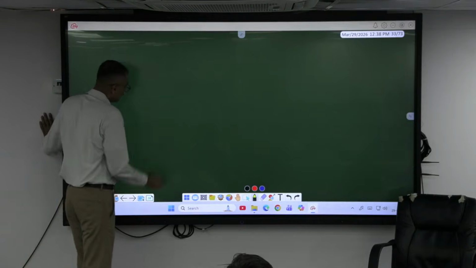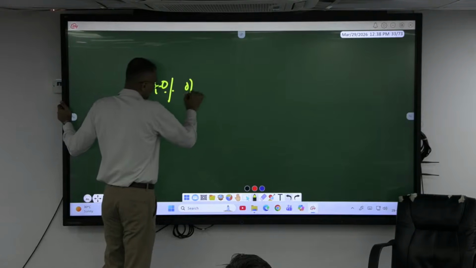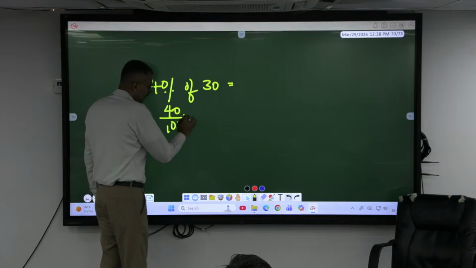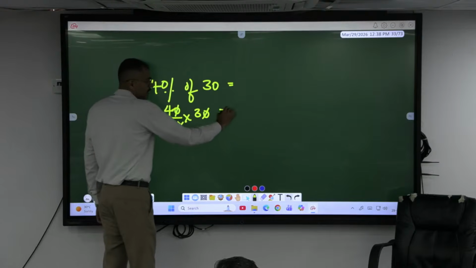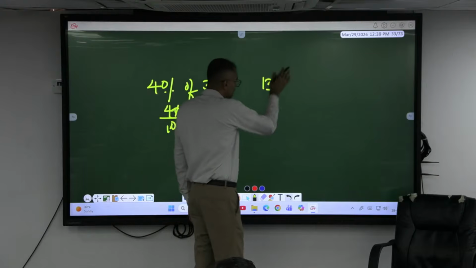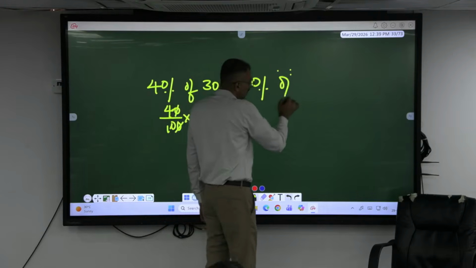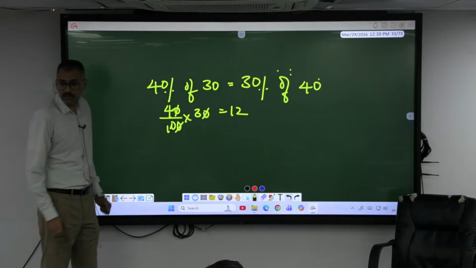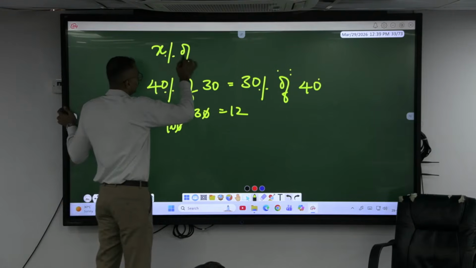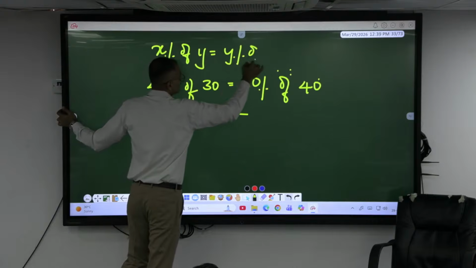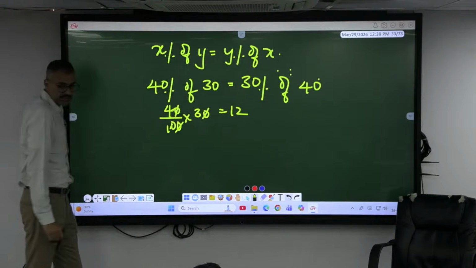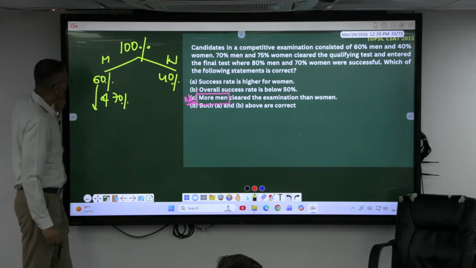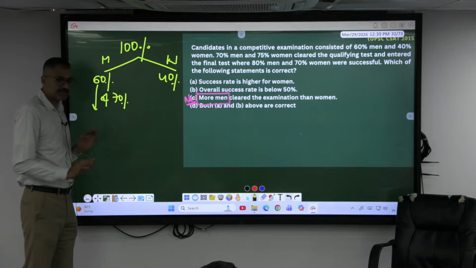Always look here now. What is 40% of 30? 40 by 100 into 30, that is 12. Okay. What is 30% of 40? Is it same? Yes. Always x% of y is equal to y% of x. If I change the order, that doesn't make any difference. Now, if you do 60% of 70 or 70% of 60%, that's one and the same.